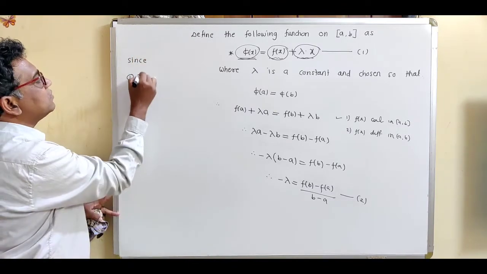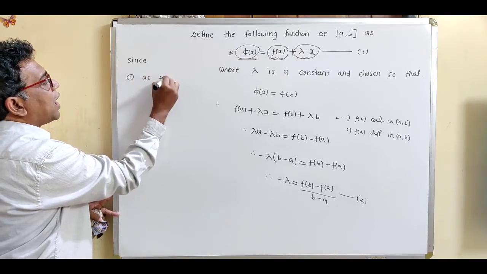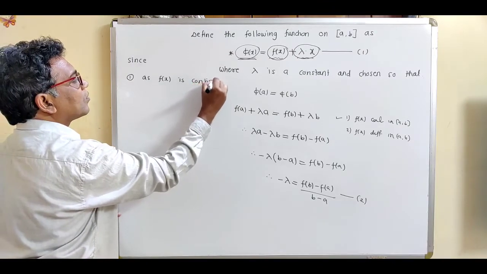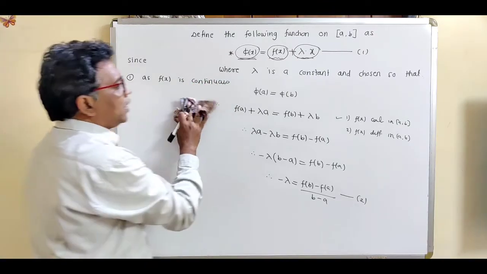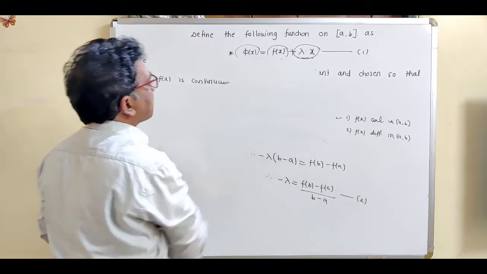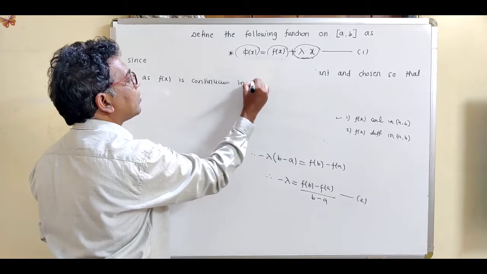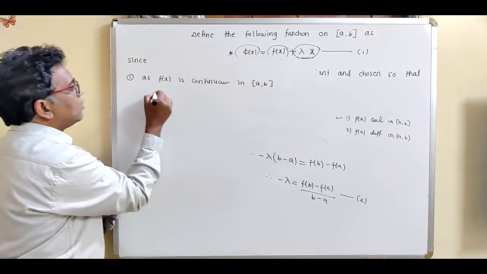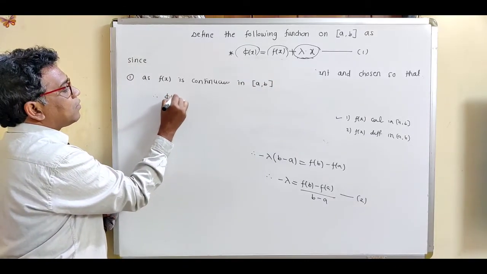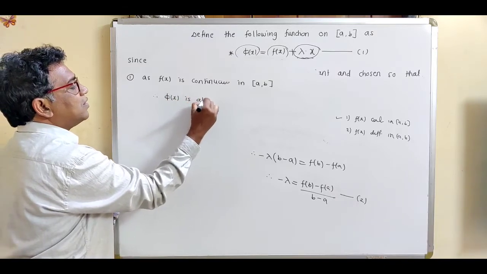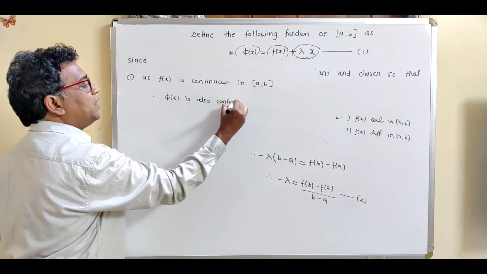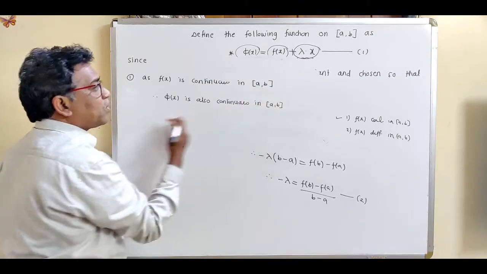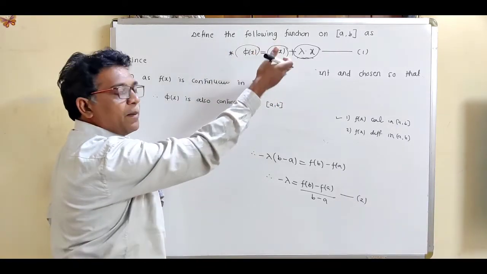What is the first reason? As f(x) is continuous in the closed interval [a, b], we can say that phi(x) is also continuous in the closed interval [a, b], because phi(x) depends upon f(x) and lambda x.